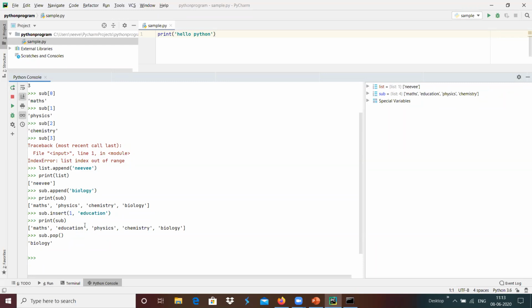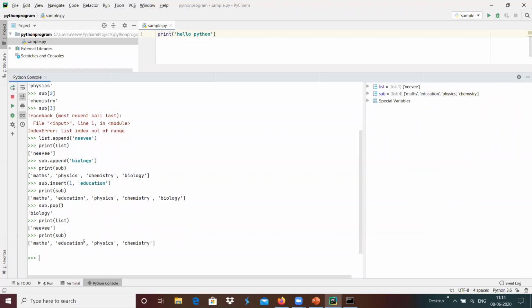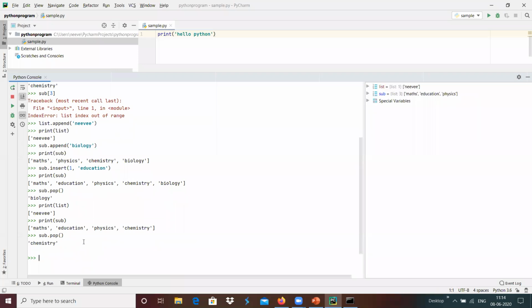Basically, that last data is biology, which gets popped out with subject.pop. If we print the subject again, we only have four elements: maths, education, physics, and chemistry. If we do another pop, we will get the value of chemistry out from it, since the last element is chemistry, which will be popped out from the list subject.